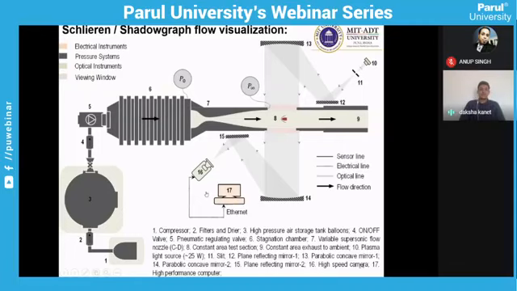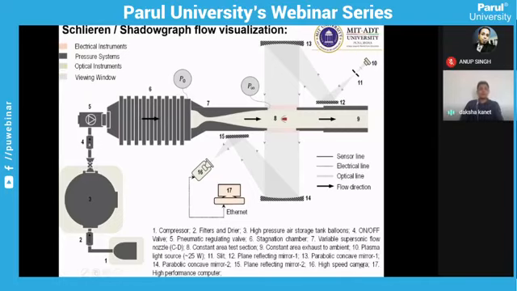This is a setup for Schlieren or shadowgraph flow visualization. This is a typical high speed wind tunnel where you have a compressor providing compressed air, which is stored in a high pressure balloon, a storage for the high pressure air, connected with a valve.